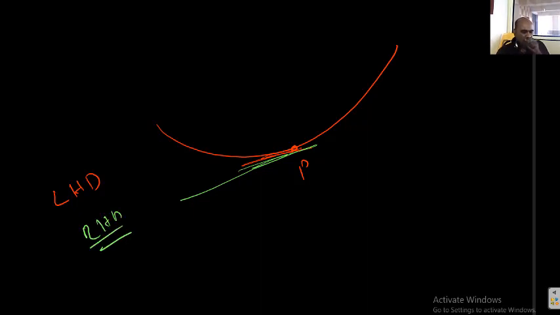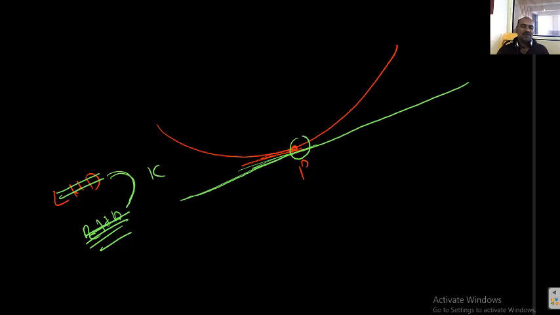If RHD exists and is finite, I can say that we can draw a right tangent at P. So if these two exist and both are equal to a finite value, say K, then what is the meaning of that? Both left tangent and right tangent coincide with one another, or in other words I can say that we can draw a unique tangent to the curve at the particular point P.